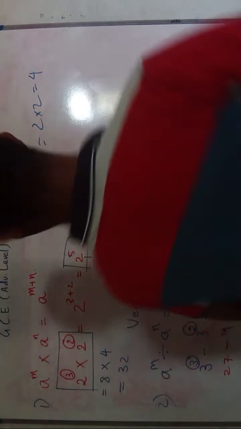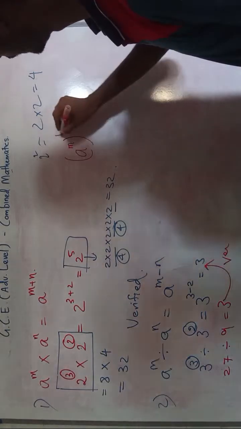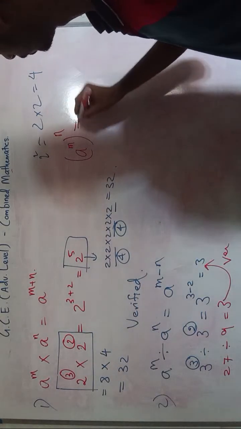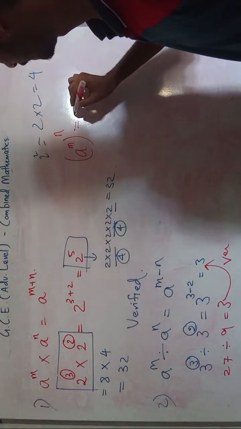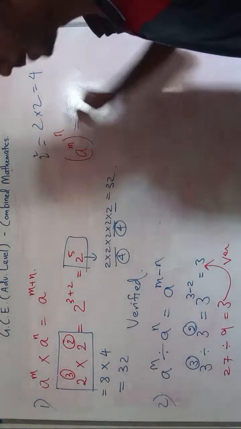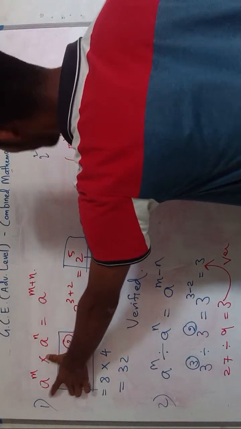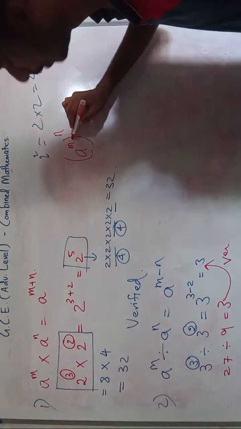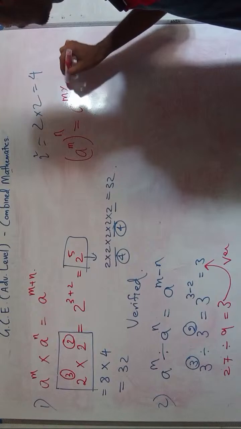Now the next theorem is a power m, power n. Power of power. When we have power of power, what will we do? We will just multiply. Here you have to distinguish the differences between these theorems. So here the power of power will be multiplied. This will be equal to a power m times n.